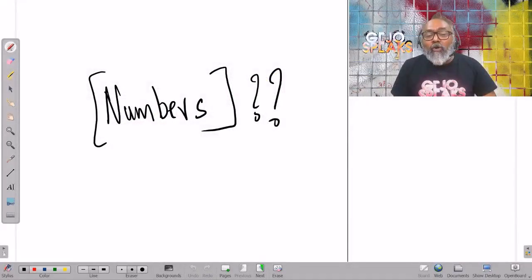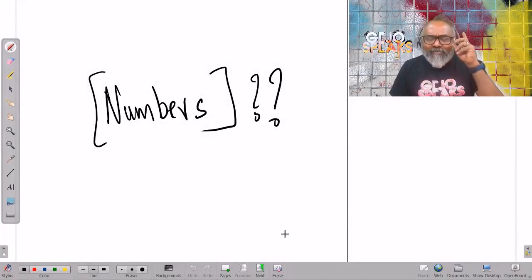Is that the case? So we will look at a few CAT 2022 questions and try and answer this simple question: should we ignore numbers? Should we just focus on arithmetic, algebra, and maybe a little bit of geometry, because CAT just does not ask any questions on numbers? That is what we are exploring. So let's go to the screen.